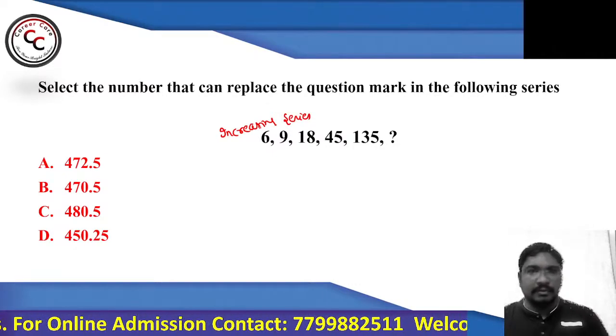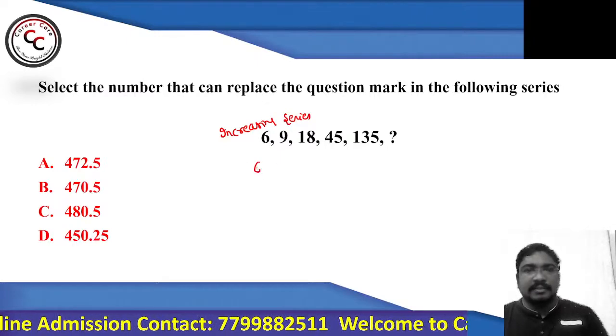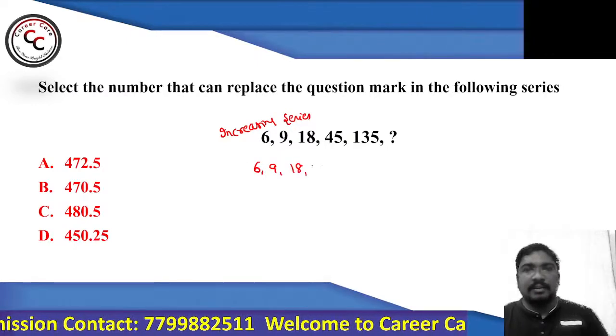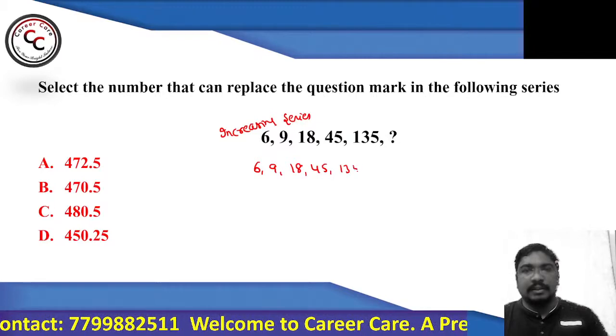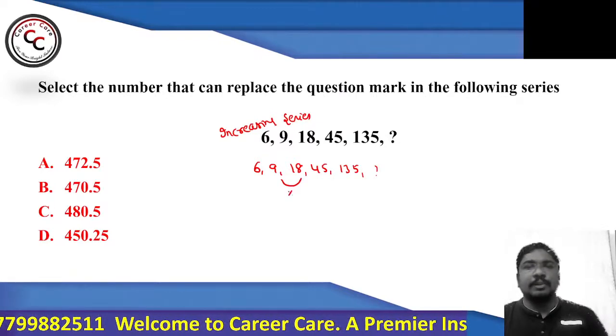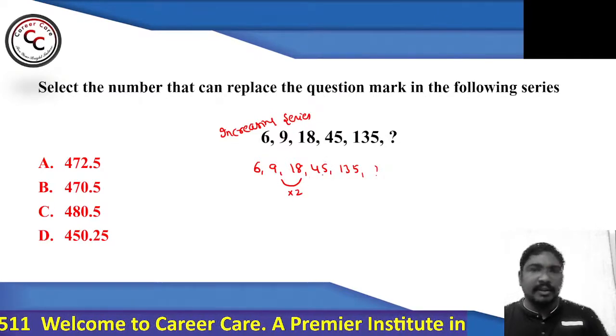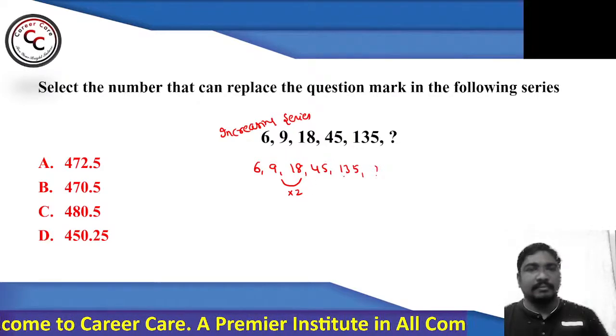No answer so far? Okay. See, 6, 9, 18, 45, 135, then question mark. 9 2s are 18, we can say just by looking at the numbers present in the middle.